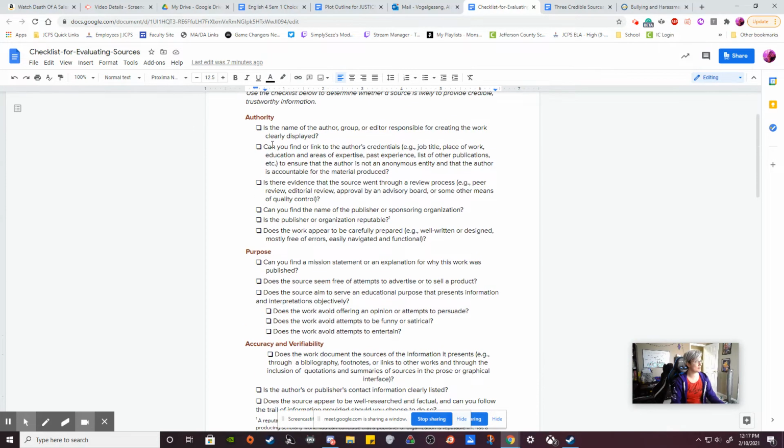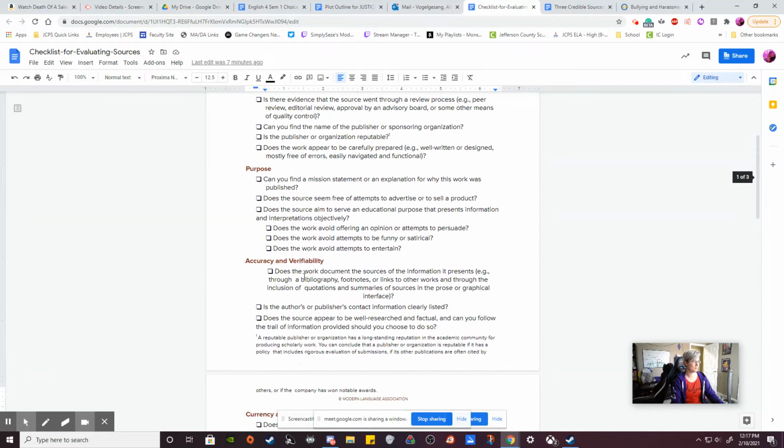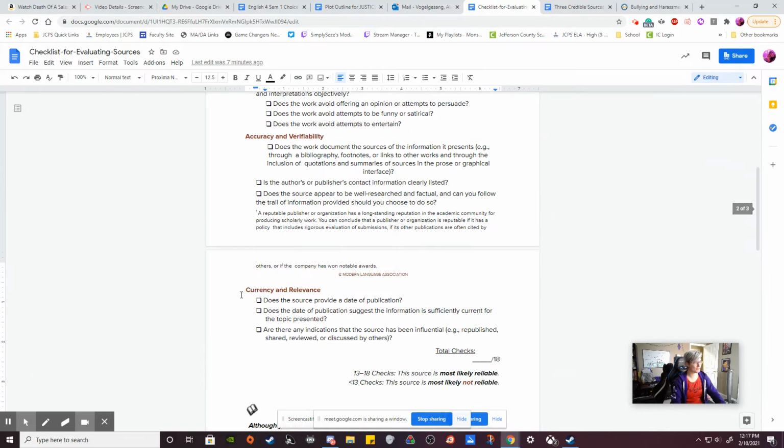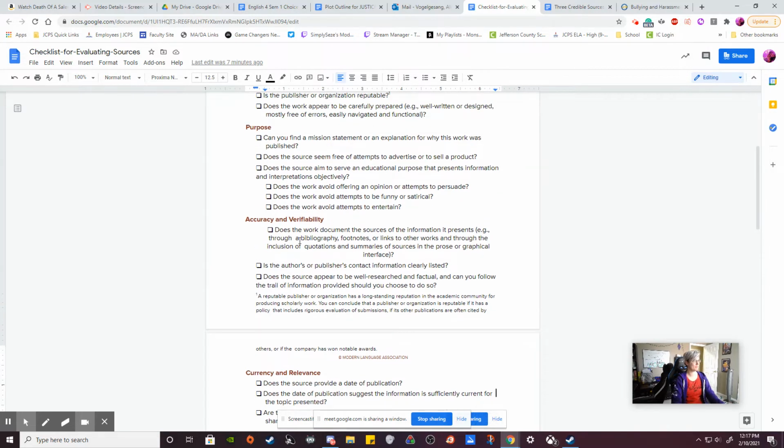So now we've got 6, 7, 8, 9, 10, 11, 12 check marks. And we said we need 13 or more to know that this is a credible source, right? So really, we only need one more. We only need one more. But we're going to look through the last 6 of these just to make sure that we're good to go. Does the work document the sources of information that it presents?